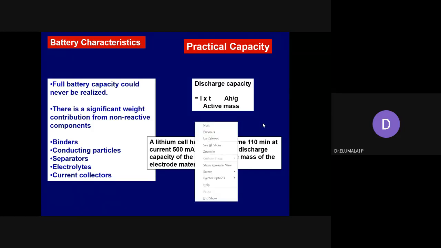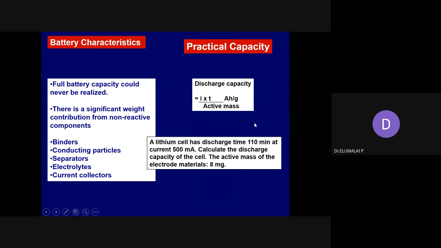Can anybody enlighten this? Say something. The amount of material that is used for anode or cathode at the exact time. This is the mass that is actually used for making the electrode reaction. When you make the electrode, you are making it from the powder.